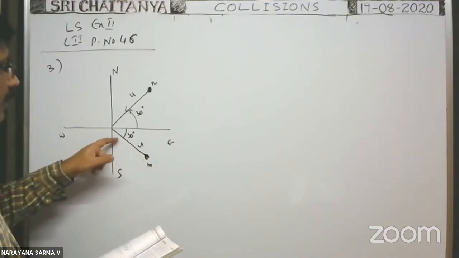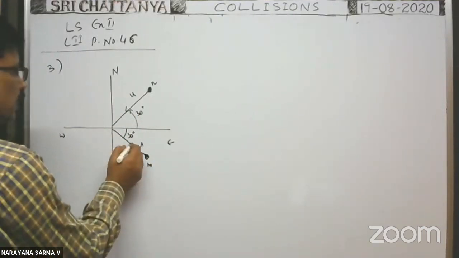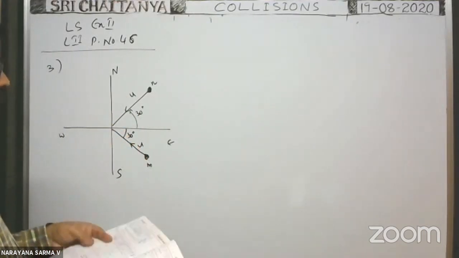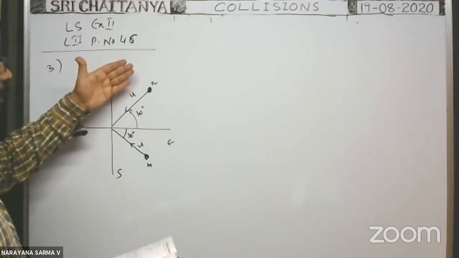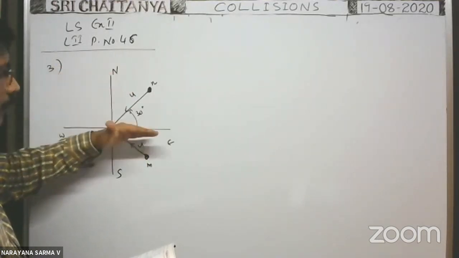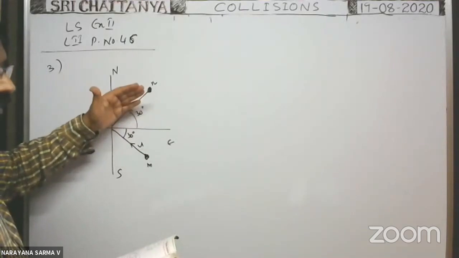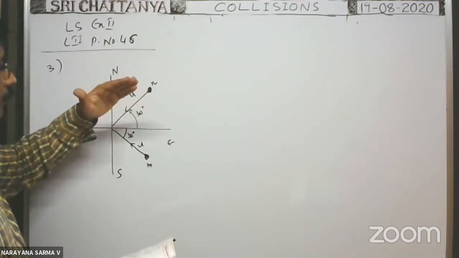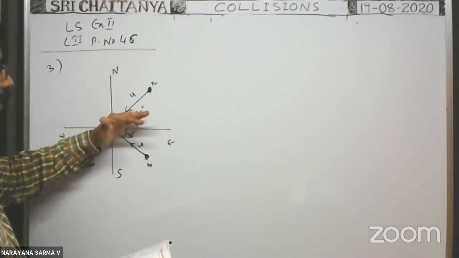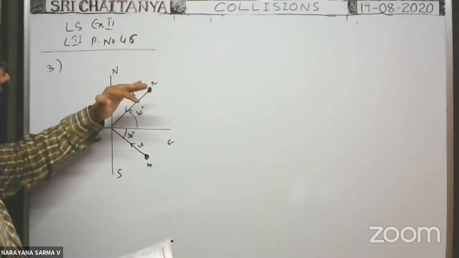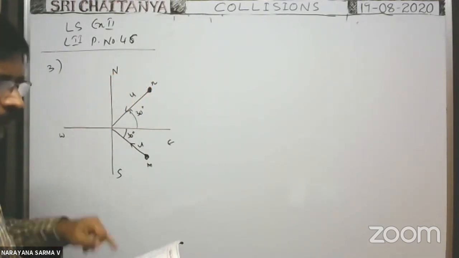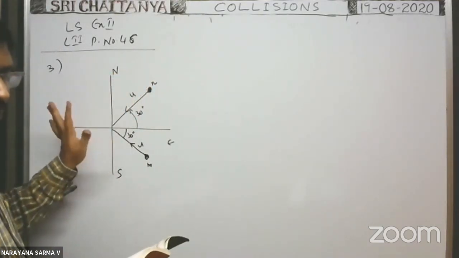The particle travels with a velocity u. And the other particle travels north of east at an angle 30°, from east towards north at an angle 30°. The second particle of the same mass m travels with the same velocity u, like this. They collide with each other.